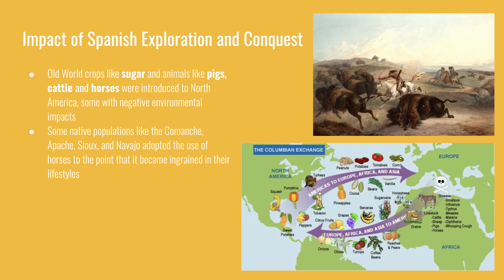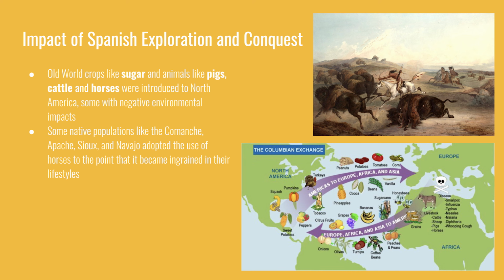The pigs and the cattle would sometimes be left out to graze, or they would escape their pens and act as invasive species because they had no native predators. They would go out and decimate the local flora and fauna. Horses were adopted by some Great Plains Indians, the Comanche, the Apache, and the Sioux. They began to use horses to go out on their buffalo hunts.